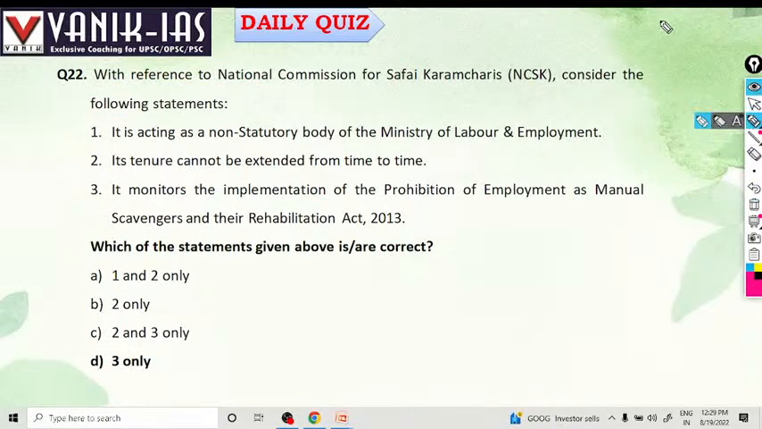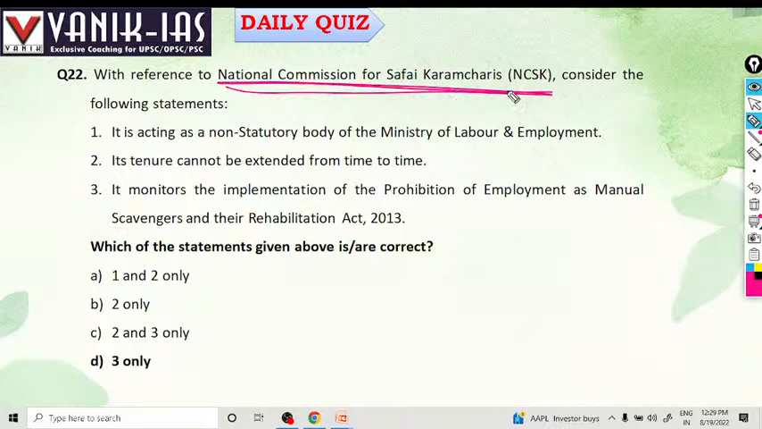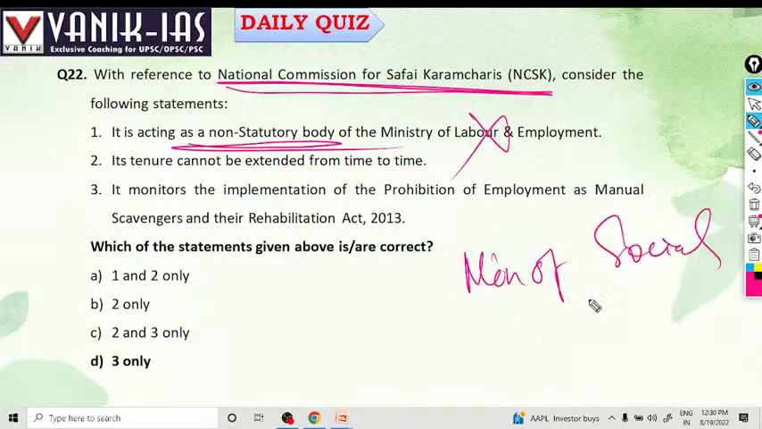With reference to National Commission for Safai Karmacharis, consider the following statements. It is acting as a non-statutory body of the Ministry of Labour and Employment. At present it is a non-statutory body. It was statutory, but it is now a non-statutory body. But it is not under the Ministry of Labour, it is under the Ministry of Social Justice and Empowerment.